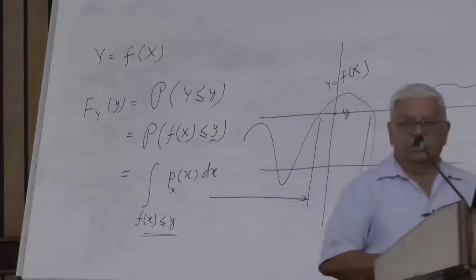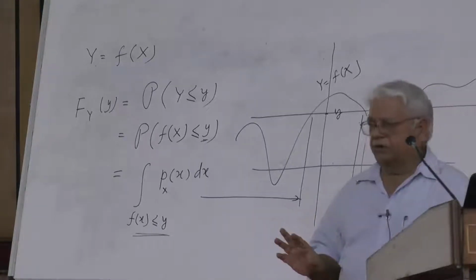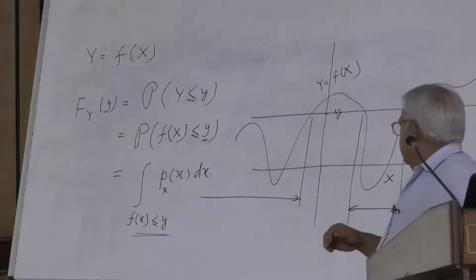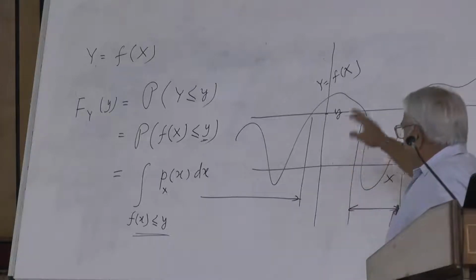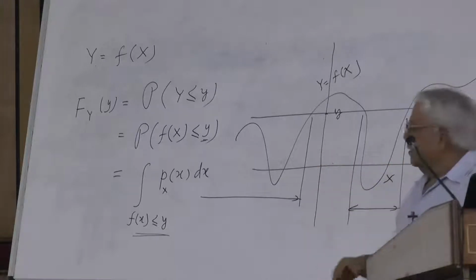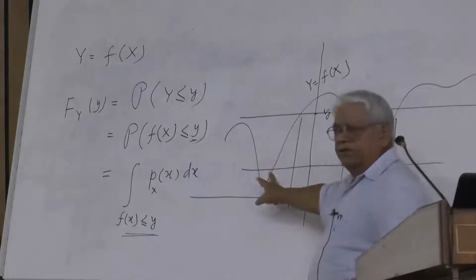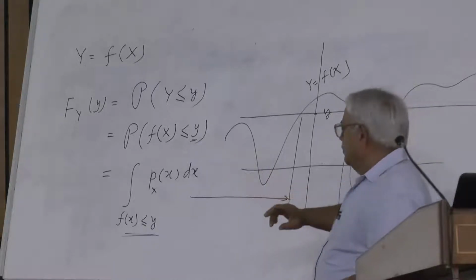Okay. Usually it is not very easy to evaluate. Most of the times this form may be very complicated and complex, and so finding out the different ranges is not very easy for practical problems.